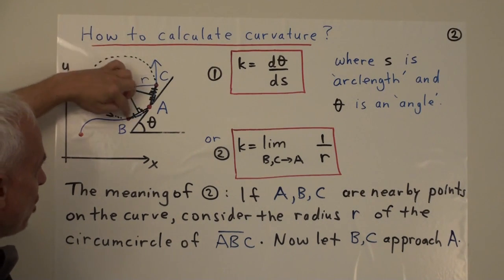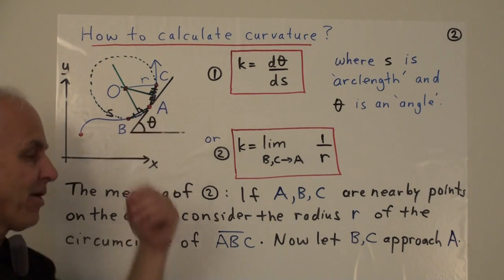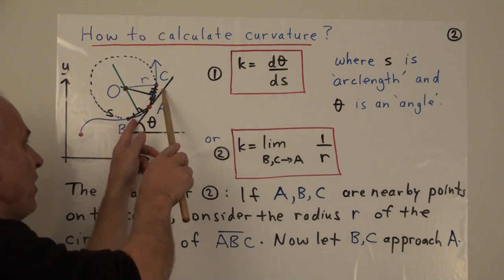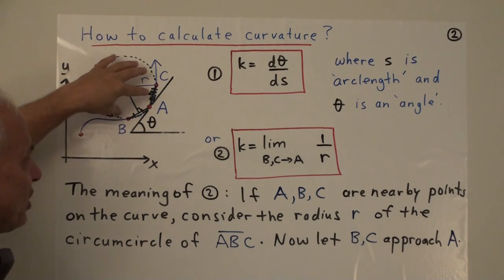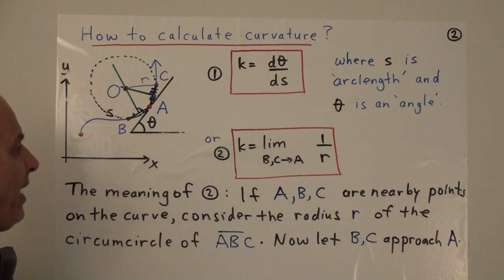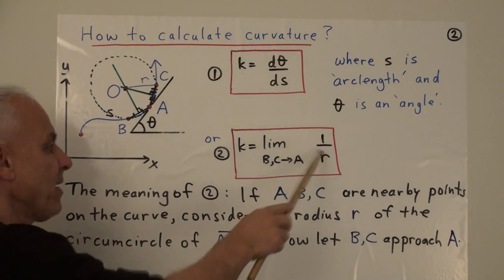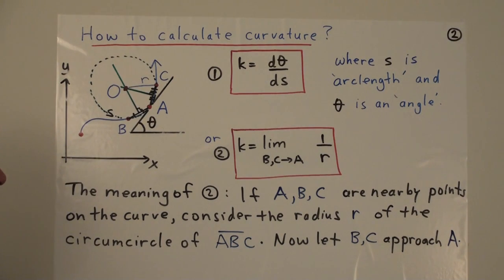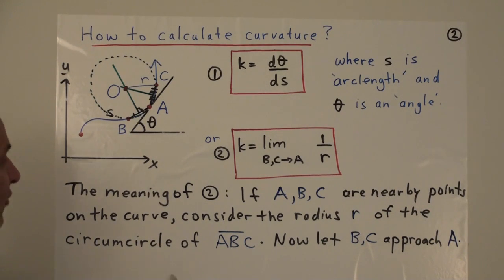Now, that's not exactly the approximating circle that we want, because B and C are not exactly at A. But if we then start moving B and C closer to A, then it turns out that this circle starts approaching some limiting circle, and then the quantity, the curvature that we're interested in, is the limit of the inverse of this radius here, as B and C approach A. It's a geometrical way of visualizing what is going on here.